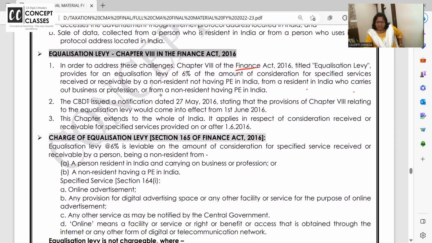So this started with Finance Act 2016 and is applicable from 1st June. It extends to the whole of India. It's not written, but it is not applicable to Jammu and Kashmir. It applies in respect of consideration received or receivable for specified services provided on or after 1st June 2016.